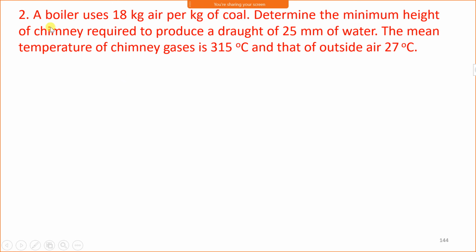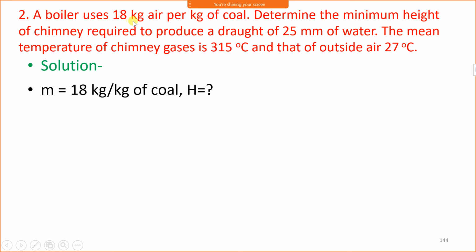Next problem. A boiler uses 18 kg of air per kg of coal. Look here. Mass flow rate of air is 18 kg per kg of fuel. Therefore, M is equal to 18 kg per kg of coal. Determine the minimum height of chimney required. We have to calculate the minimum height of chimney, that is H is the question mark. To produce a draught of 25 mm of water. Here the draught in mm of water is given. That is small h is 25 mm of water.